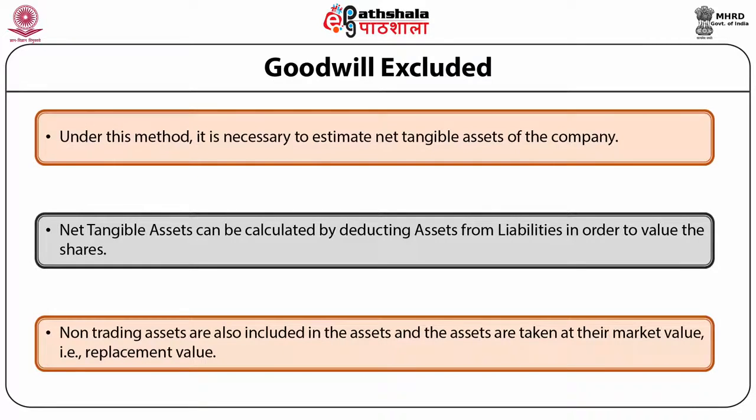If at the time of valuation there is an uncalled capital, that is, capital which is not yet called by the company, then the uncalled equity share capital is added to the net tangible assets in order to value the shares fully paid up.